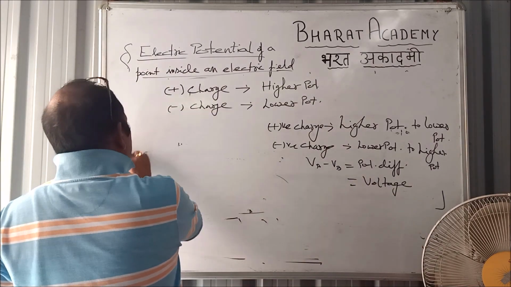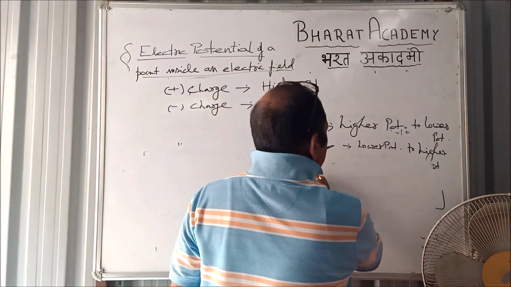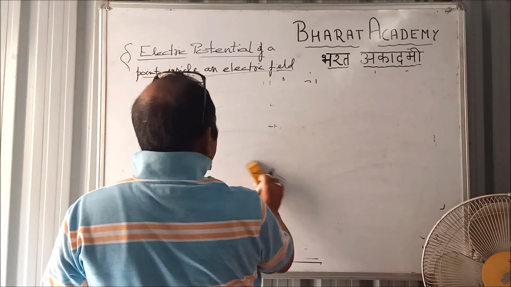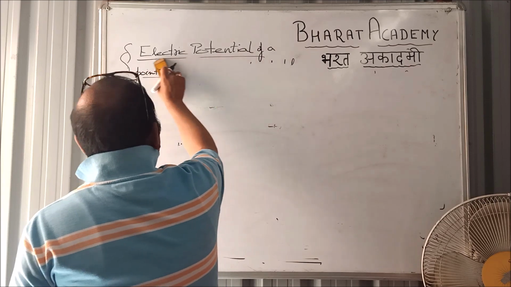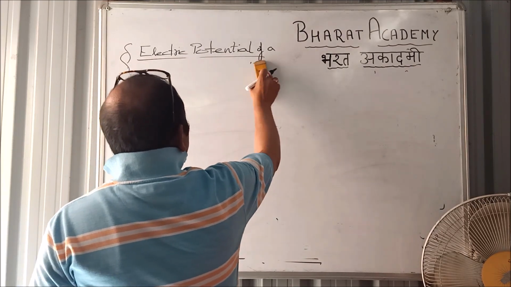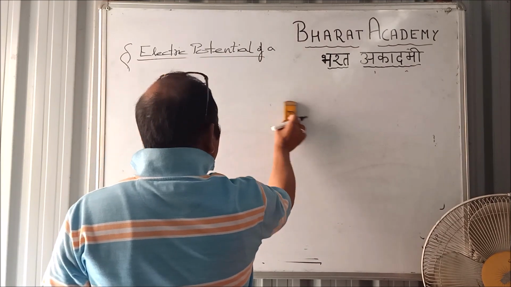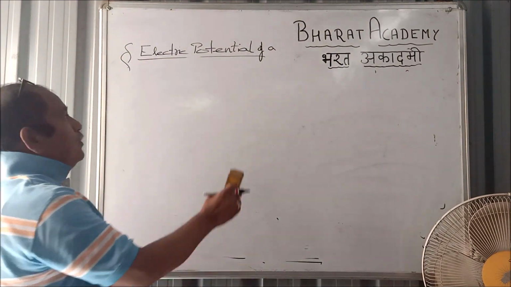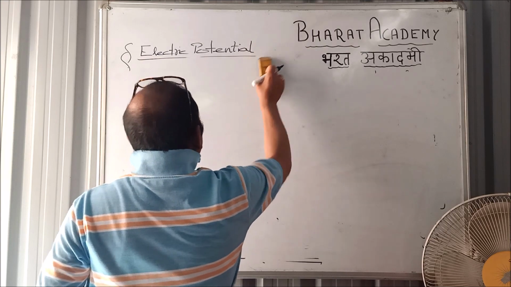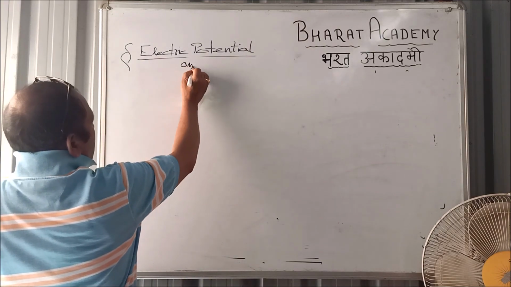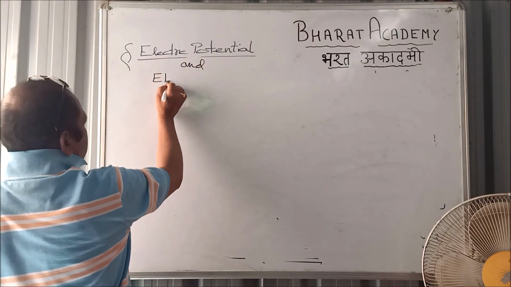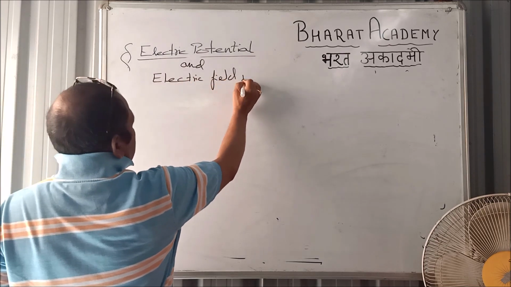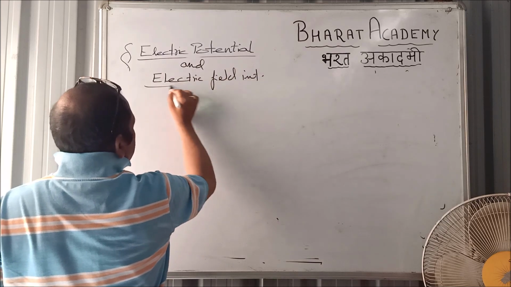After this electric potential and potential difference, how to interrelate E and V? Both are the characteristics of a point charge, electric field and electric potential, right? So, how to interrelate electric potential and electric field? Electric field means here electric field intensity, right?